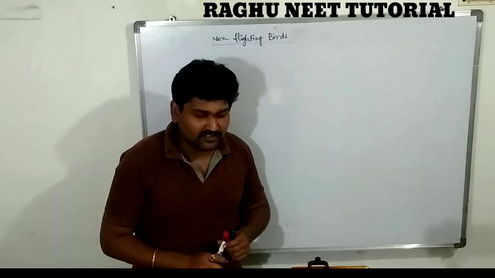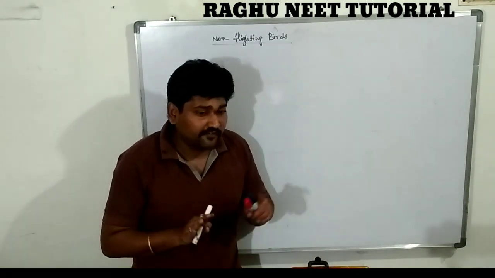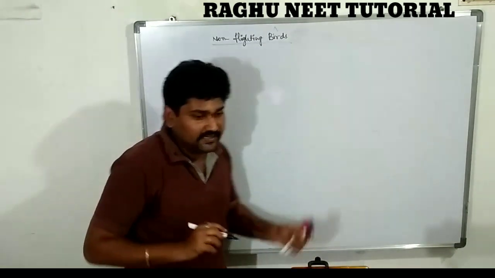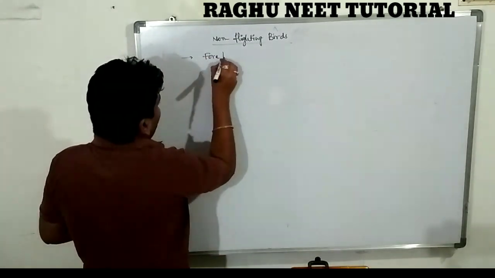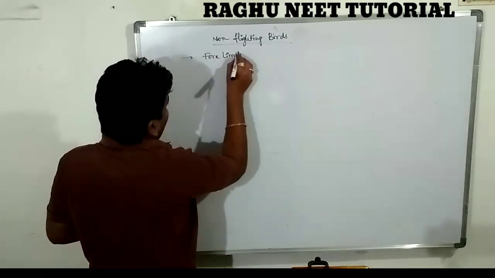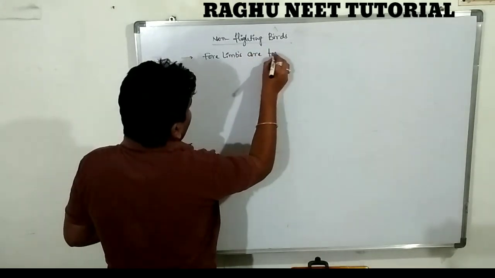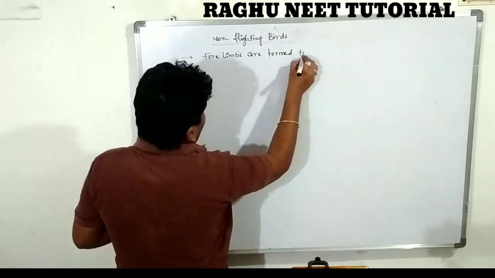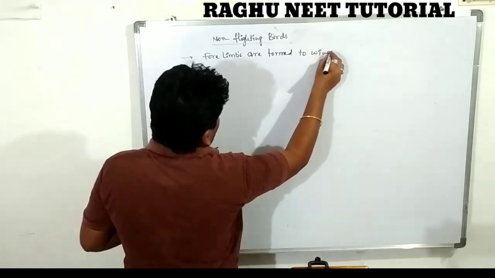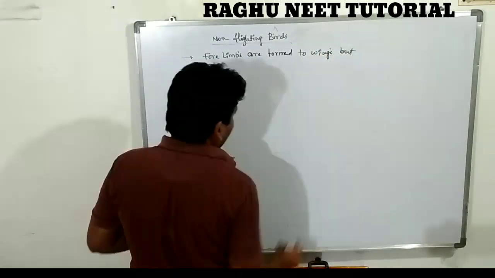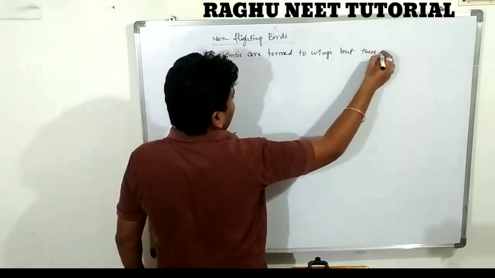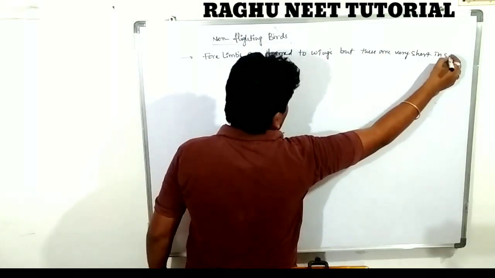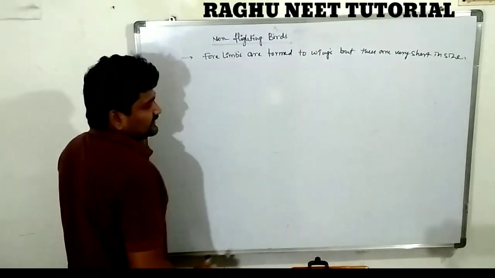In non-flighted birds, the forelimbs are also modified into wings, but the wings are very short in size.